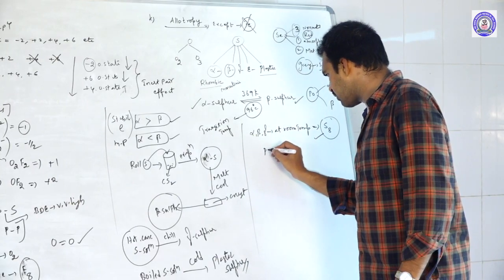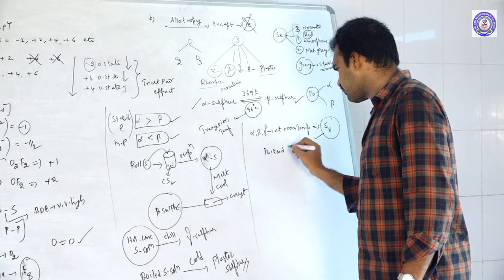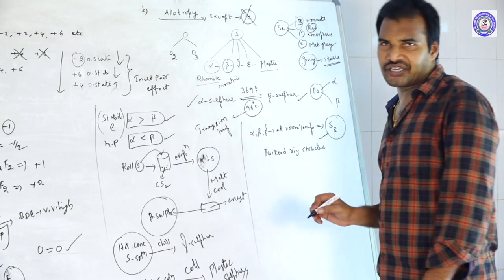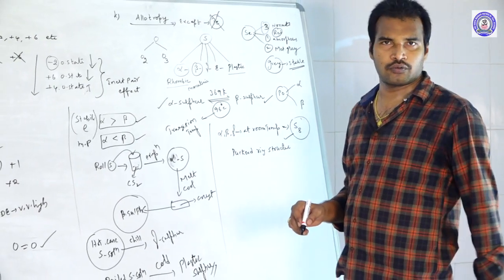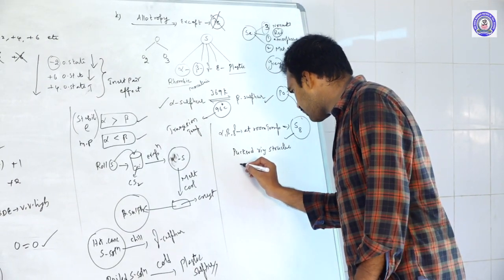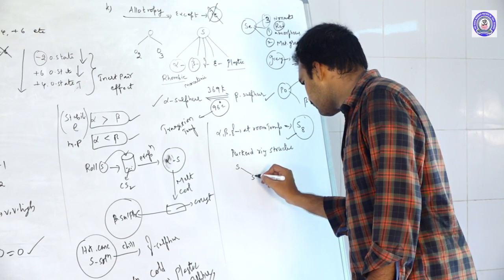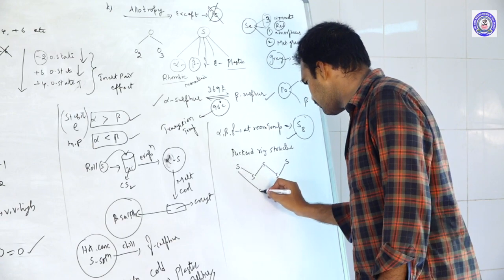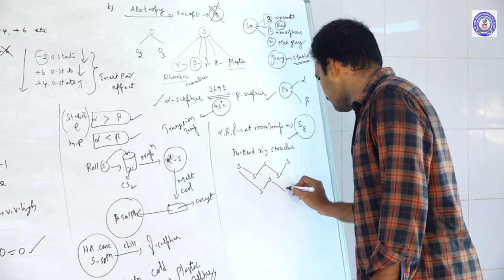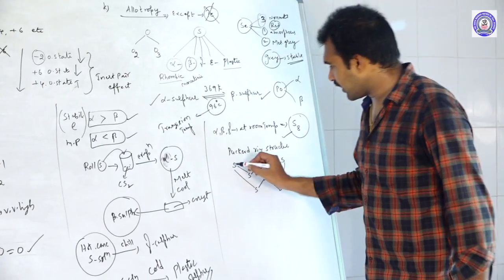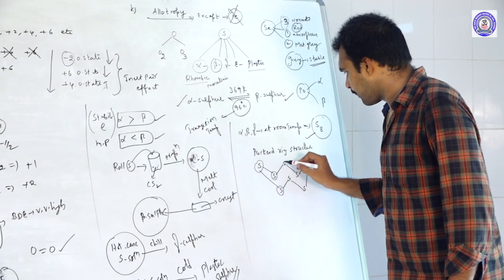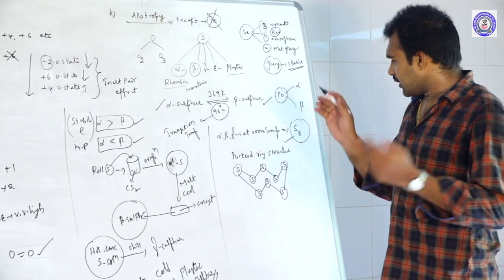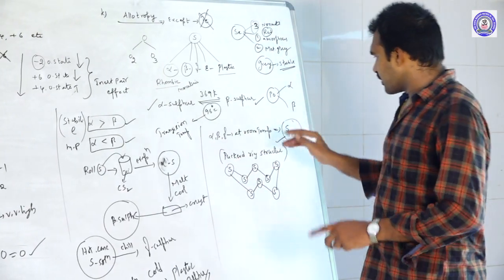S8 exists as a puckered ring structure, also called a crown shape. So this is the puckered ring structure or crown shape of the S8 form.